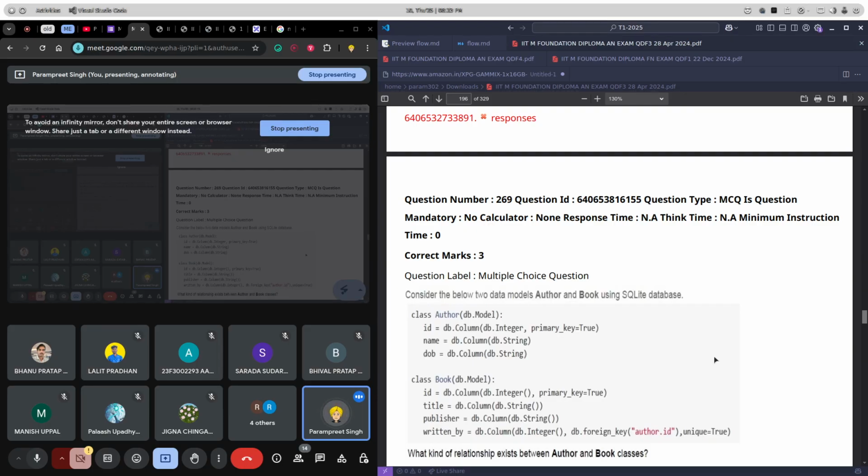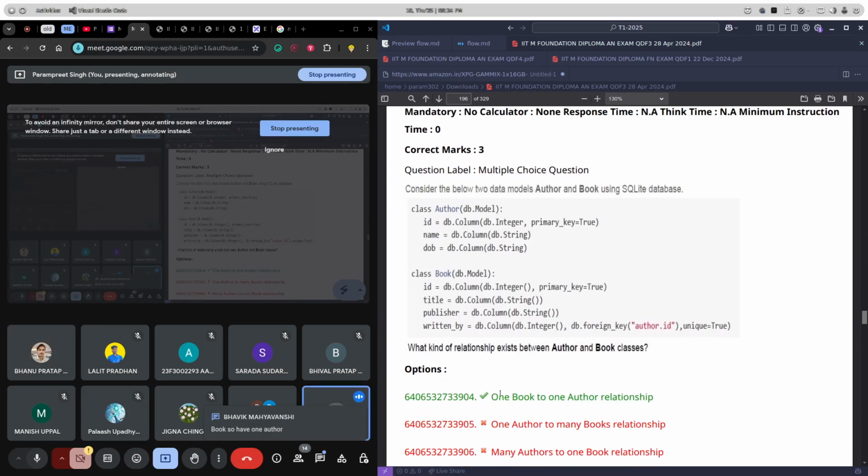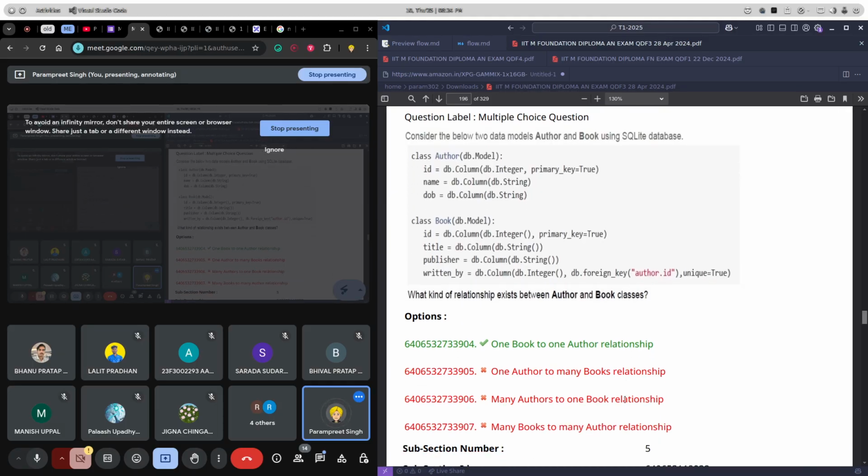It's kind of a theory question. From which perspective? From the author's perspective or from the book perspective? Between author and book classes, from both perspectives. Okay, if we take it in this manner, author and book, will it be one to one, one to many, or many to one? Yes, one to one. Right, one to one: one book to one author relationship. Okay.